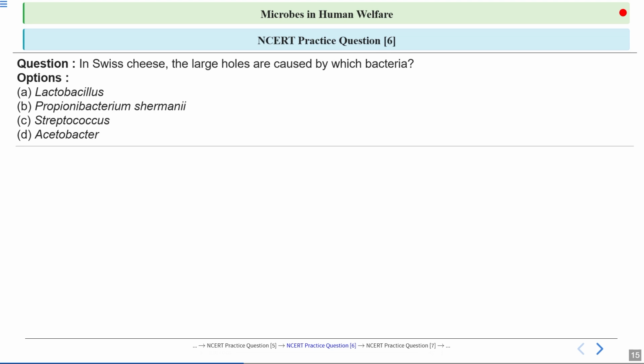The next question is, in Swiss cheese, large holes are caused by which bacteria? You must have seen cheese with holes in it. How are these holes created? These holes are also known as eyes. So what are the options? Lactobacillus, Propionibacterium shermanii, Streptococcus, or Acetobacter? What is the correct answer?